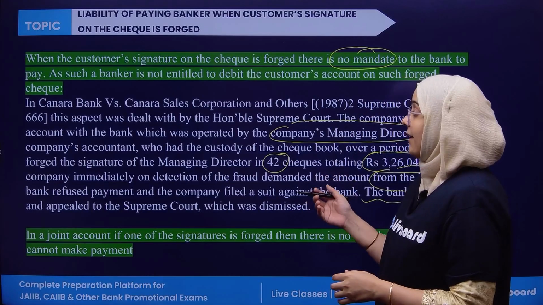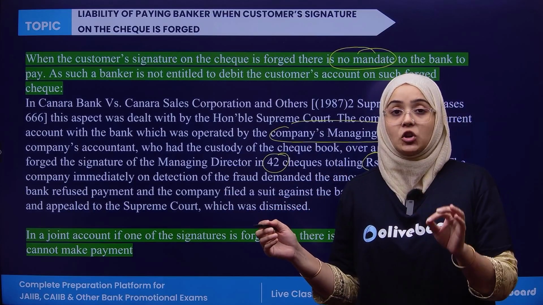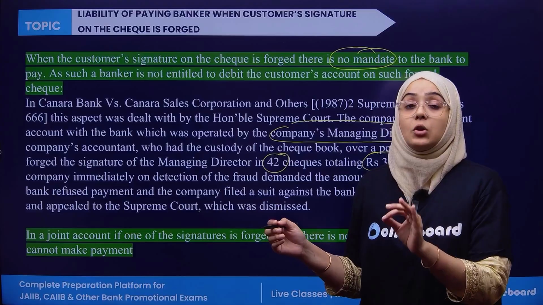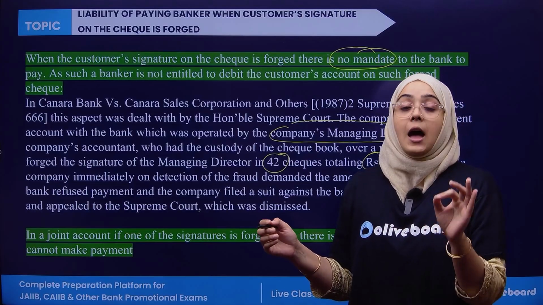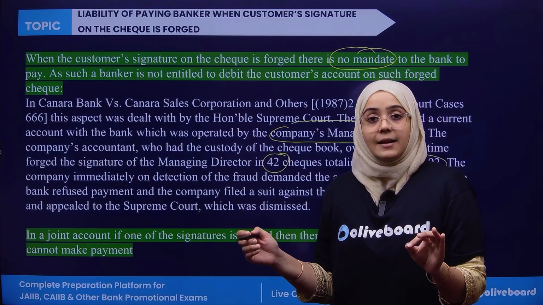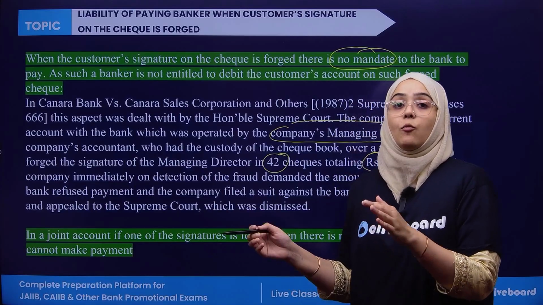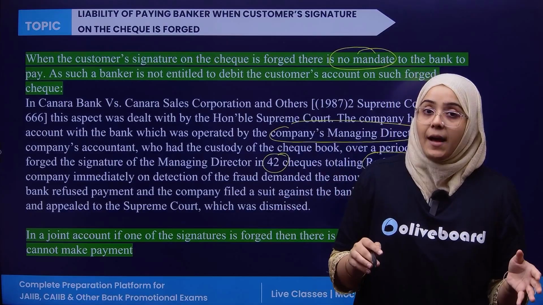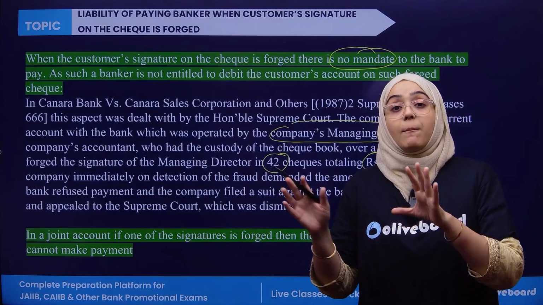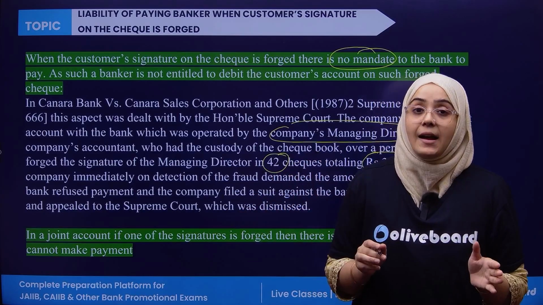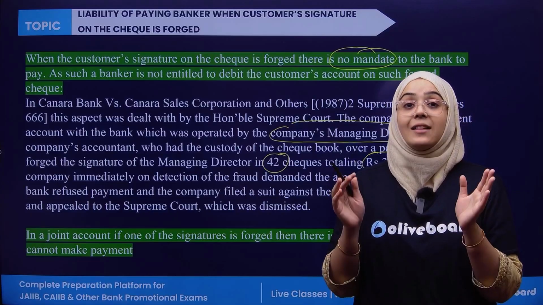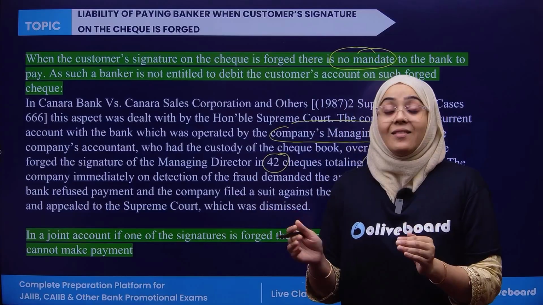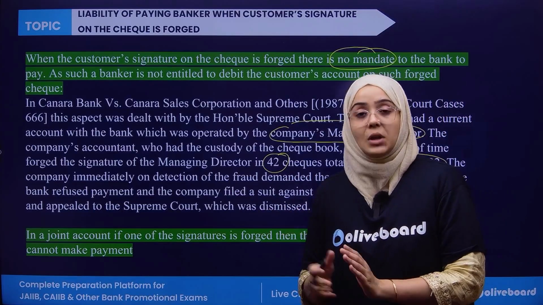closely. Now, in this case, the company's accountant had been forging the signature of the managing director, and he had actually committed a fraud of approximately rupees 3 lakh. On finding that, the company filed the case against the bank and demanded the money from the bank, which the bank refused. The court gave its decision in favor of the company.